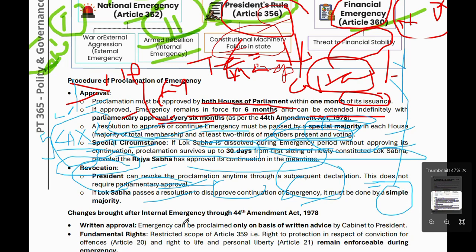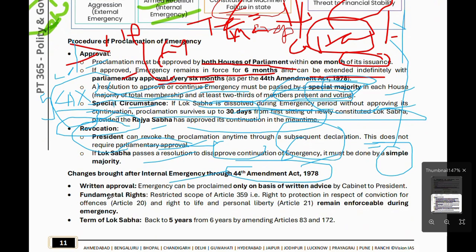Now, what changes were brought after the internal emergency by the 44th Amendment Act 1978? Emergency can be proclaimed only on the basis of written advice by the Cabinet to the President. Fundamental rights: the scope of Article 359 was restricted, so that the right to protection in respect of conviction for offences, Article 20, and the right to life and personal liberty, Article 21, remain enforceable during emergencies also. The term of Lok Sabha was restored to 5 years from 6 years by amending Articles 83 and 172.